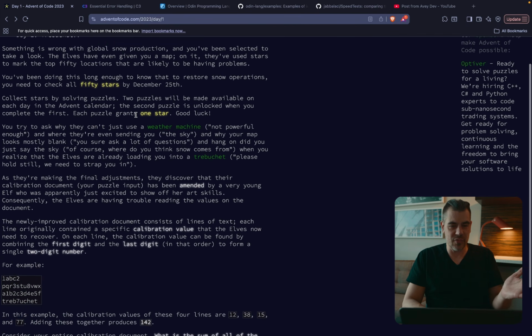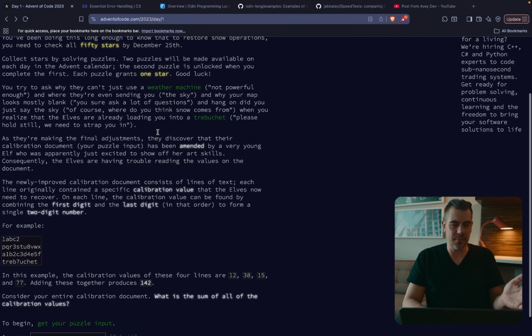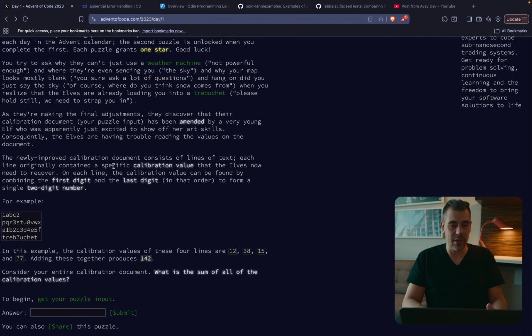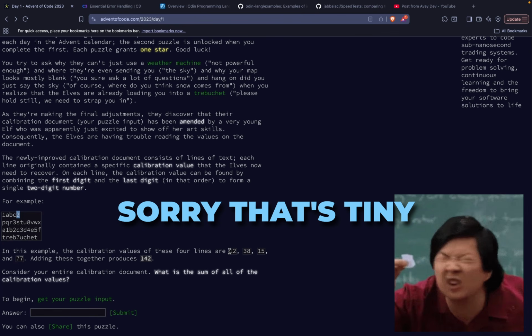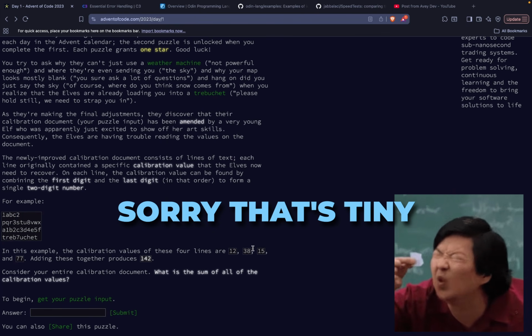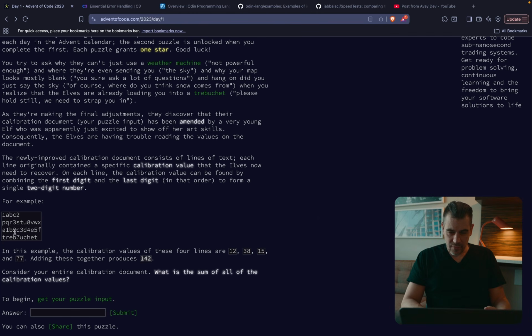So I took 2023 day one. We're going to have a big file. It's going to take in a bunch of lines, so we're going to read a file line by line. Then we are going to look at each line, and according to the instructions, we want to take the first digit and the last digit, and then turn that into a number. So if you look at the example here, the first line is 12, and then 38, and 15, and then 77, and then you add them together to get the sum of 142.